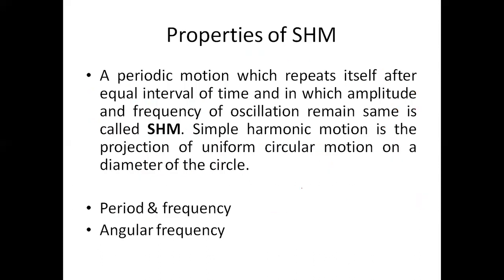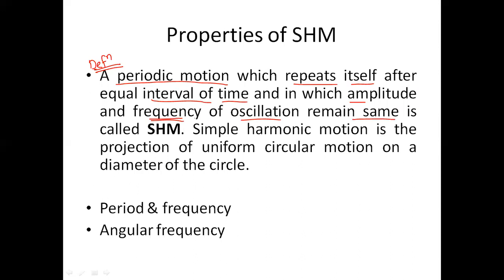Now, some properties of this simple harmonic motion, called SHM, and especially the definition of simple harmonic motion. Simple harmonic motion is a periodic motion. So we have seen that it's a subset of periodic motion. It repeats itself after equal intervals of time, as is the property of periodic motion, and in which the amplitude and the frequency of oscillation remain the same. That's another property of simple harmonic motion.